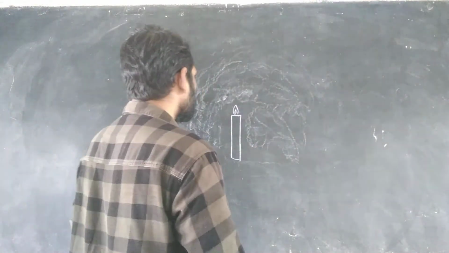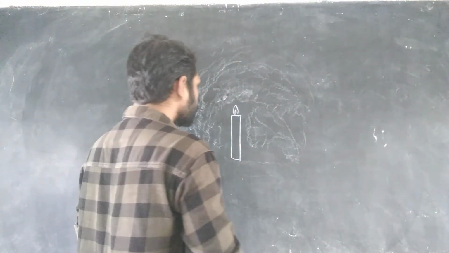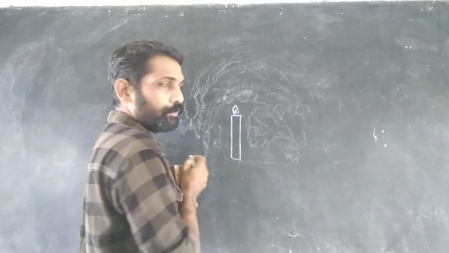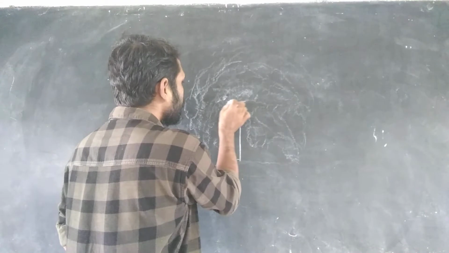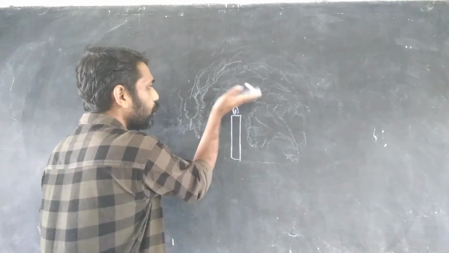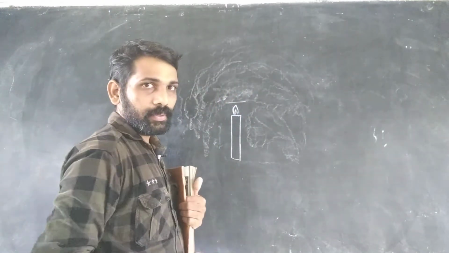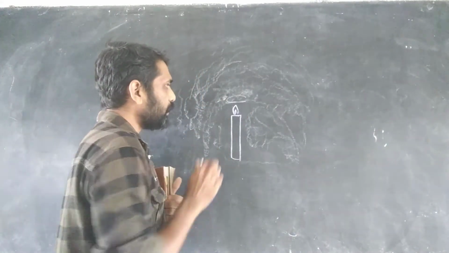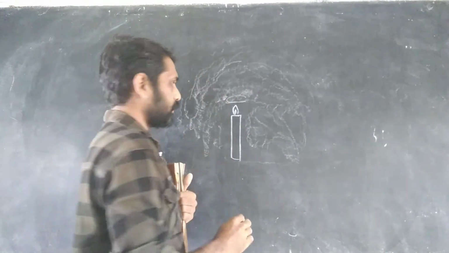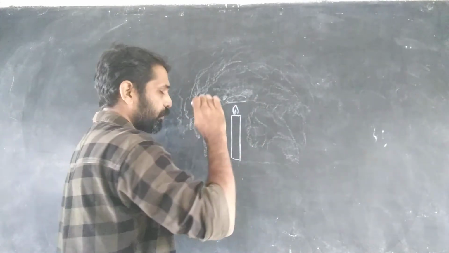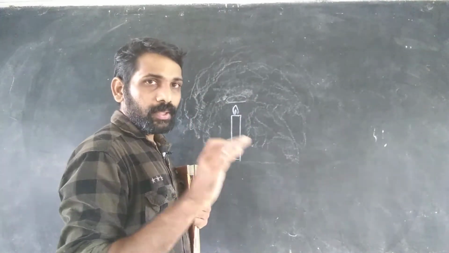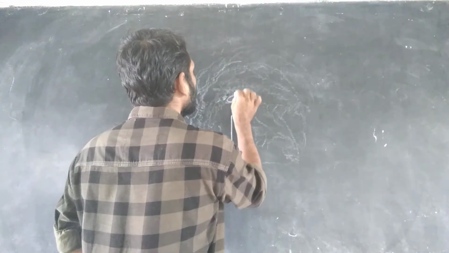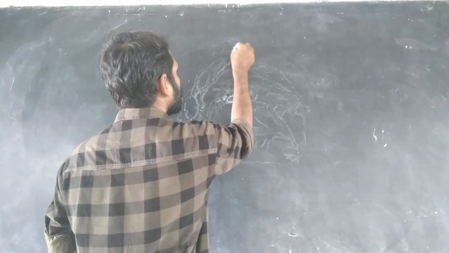So due to the heat of the flame, the air just above the flame is heated, and when this heated air rises up, goes up, okay,